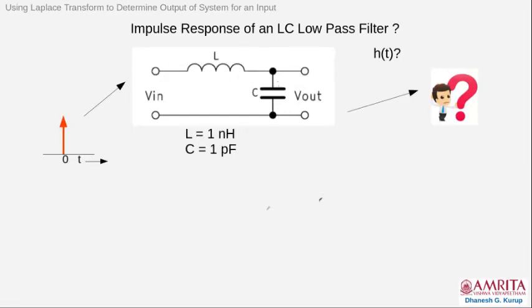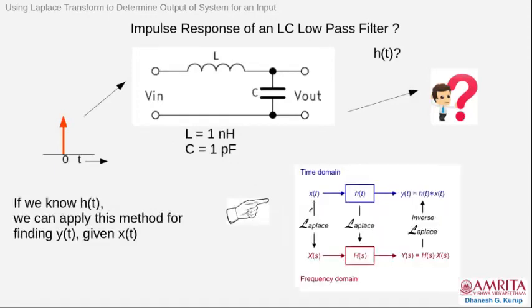Now, if you want to find the impulse response of the low pass filter, what to do? We can use the Laplace transform to find the impulse response of the system. As you know, the impulse response is what you get when you give an impulse as the input. Whatever you see at the output will be called the impulse response. As a numerical example, I have considered L as 1 nanohenry and C as 1 picofarad, and you can plot this h of t after we compute the impulse response for various L and C.